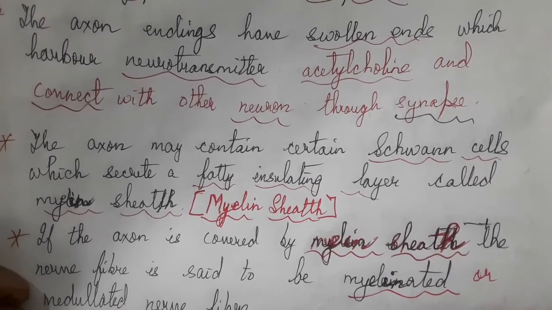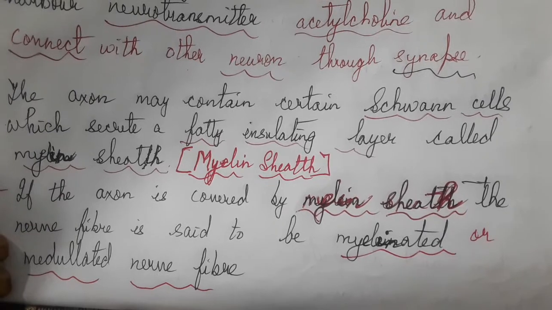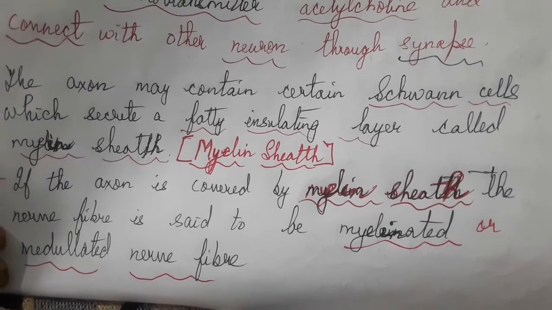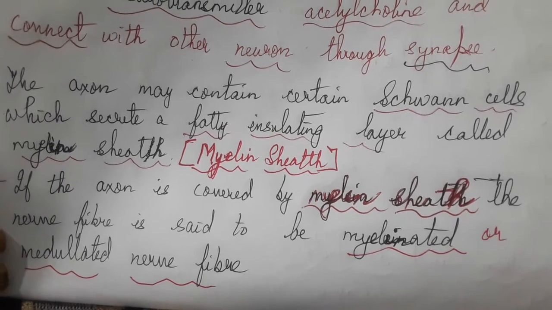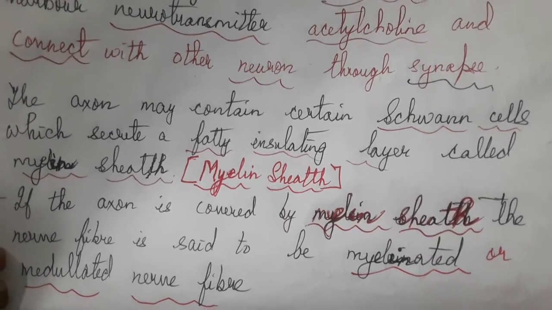They may be myelinated if they have a myelin sheath surrounding, except at the regions called nodes of Ranvier, or the axon nerve fiber may be non-myelinated.